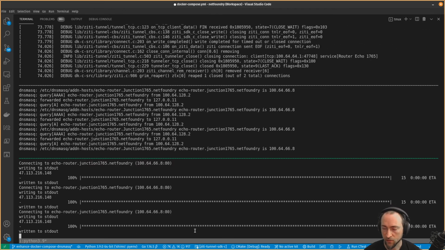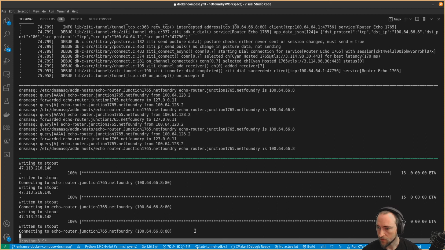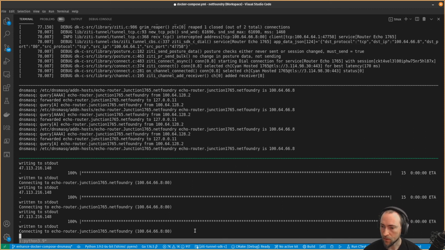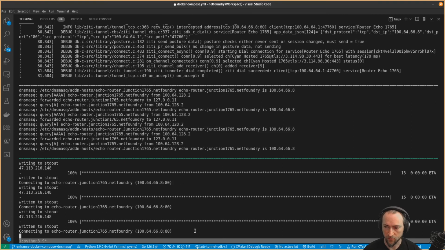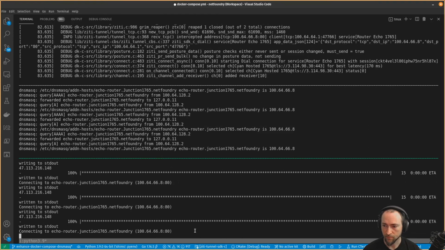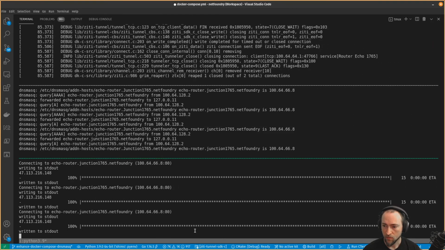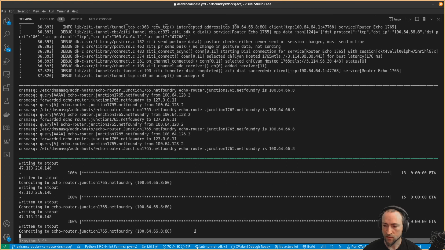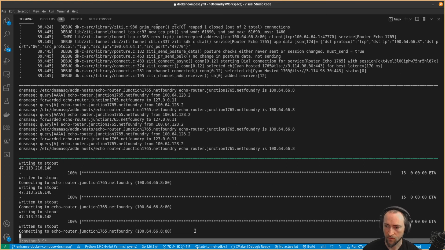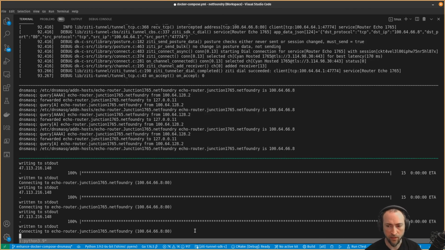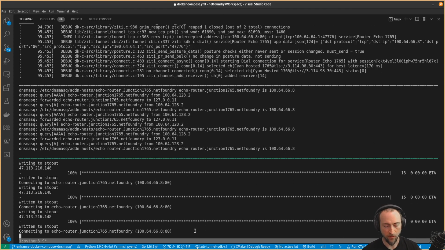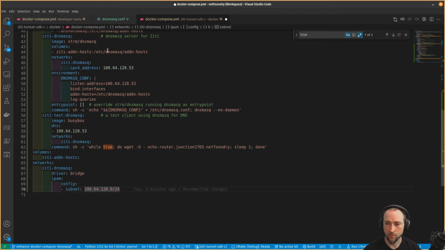And we can see our tunneler happily churning away. And we can see the queries coming in to the name server in the middle. And so that name server is only listening on the Docker network at this location.